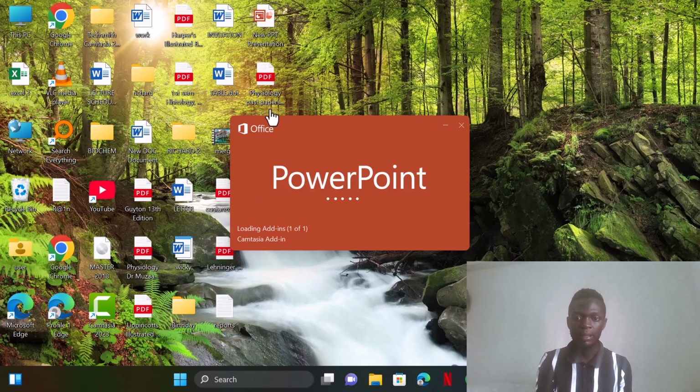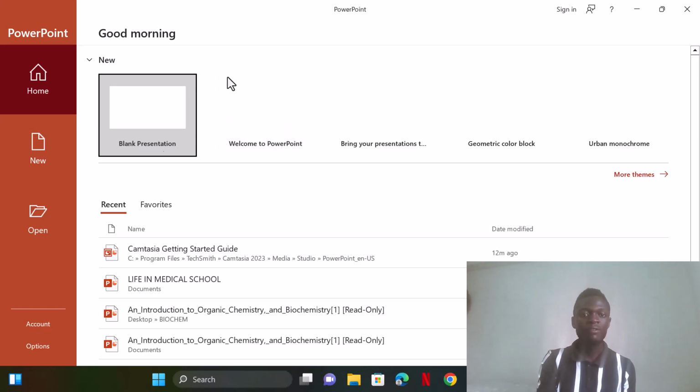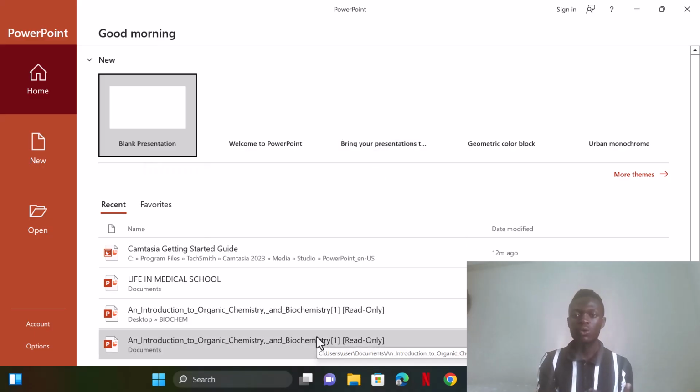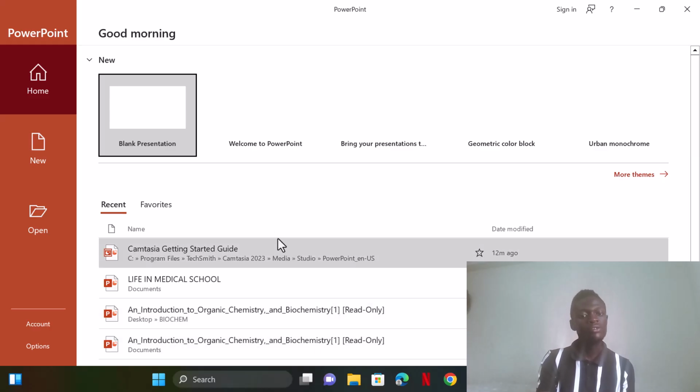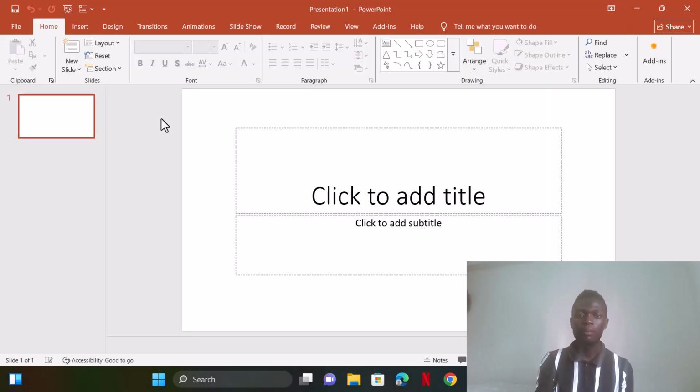So it's open. I want us to go through some of the important things which we use in Microsoft PowerPoint. After opening, you see I have a blank presentation. You can also have templates here. They can also guide you on what you're going to do. Then these are some of the PowerPoints which you already had. For us today, we're going to learn how to create our own PowerPoint.